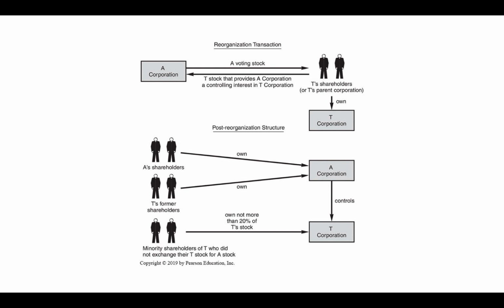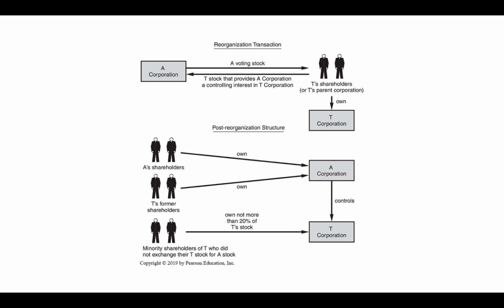Okay, so this is a Type B. A corporation transfers voting stock to T, and then T shareholders transfer stock that provides A corporation a controlling interest in T corporation. So this 80% control requirement is applied from T stock back to A.